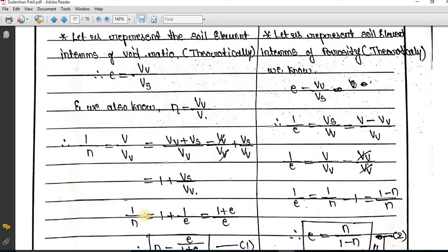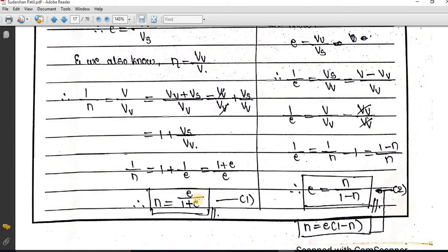So 1 plus 1 by e is equal to 1 by n. So I can say that 1 by n is equal to (1 plus e) divided by e. If I take the LCM, I will get e. So (1 plus e) divided by e is equal to 1 by n. So n is equal to e divided by (1 plus e). So this is the relation between e and n.